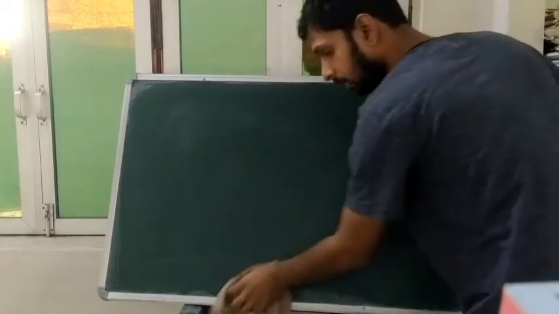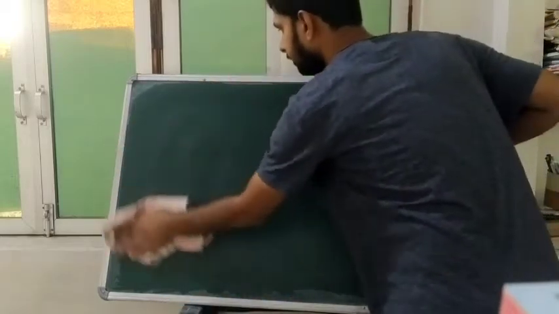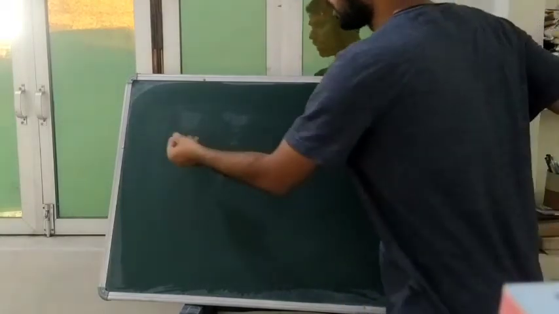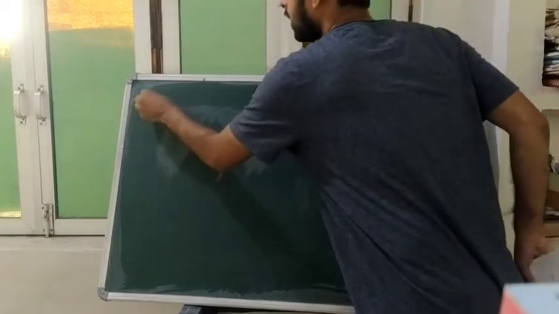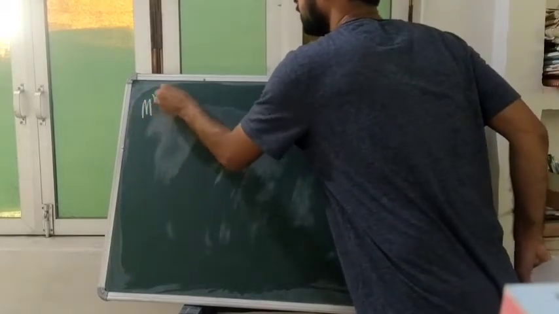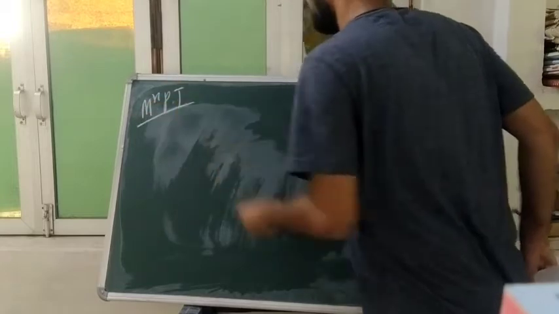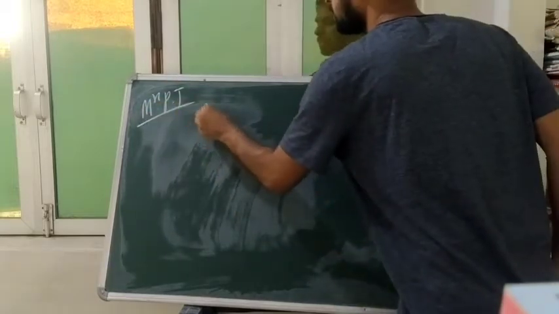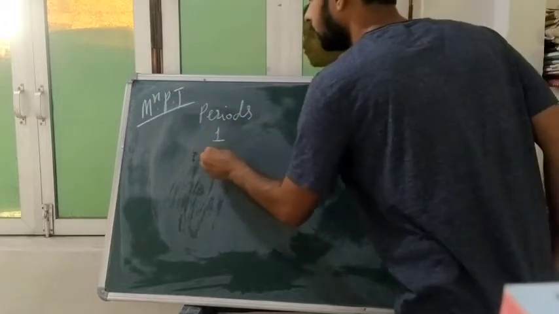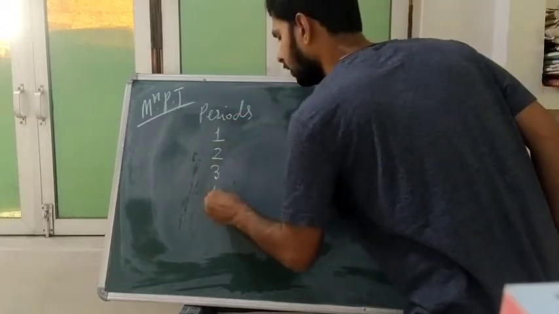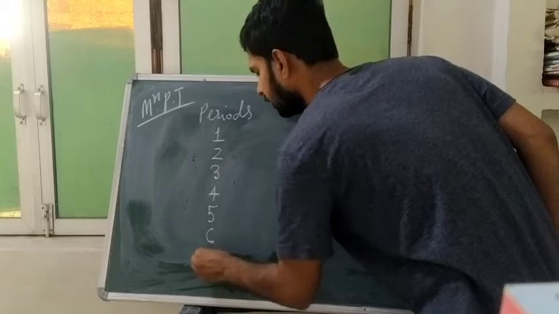Okay, modern periodic table is important. Now you will be able to know all the elements when I discuss all this. We are discussing the modern periodic table, and we will talk about the periods. There are 7 periods: 1, 2, 3, 4, 5, 6, 7.